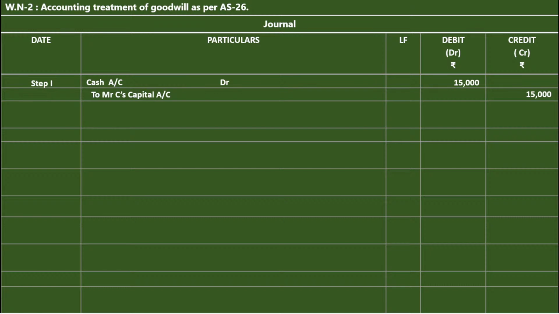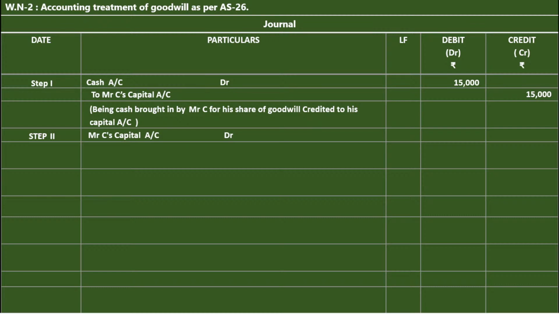So cash is a real account, debit what comes in. Mr. C's capital account is a personal account, credit the giver. Being cash brought in by Mr. C for his share of goodwill credited to his capital account. This is step number 1, when the new partner brings the cash for goodwill. For that we have to follow the 2 steps. Now I have completed step number 1. Now write the step number 2.